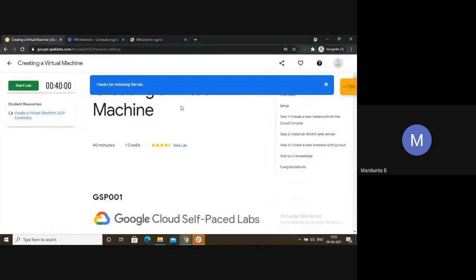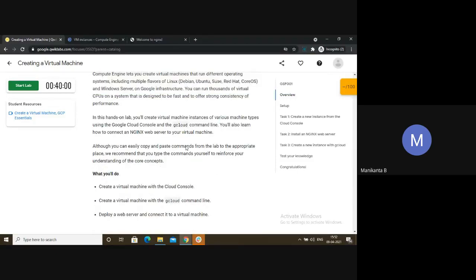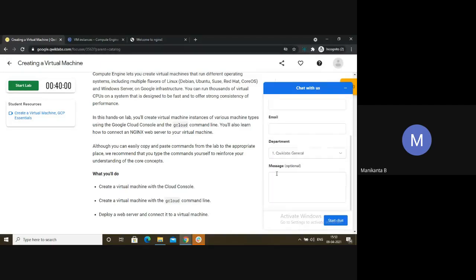Sometimes what happens is you have done every step correctly, but still you are getting some issue. Then click on help, chat support, put your name, mail ID, and department, GCR facility, and write here. Take a screenshot of the error you are getting and keep it with you.